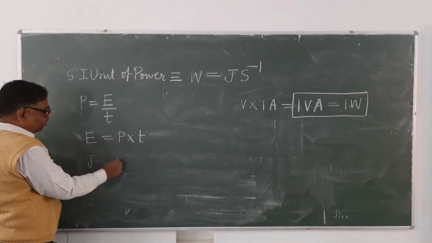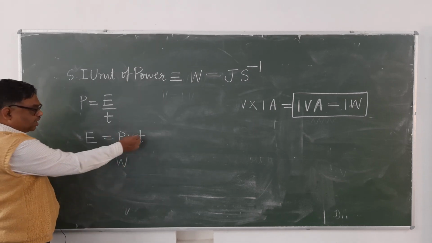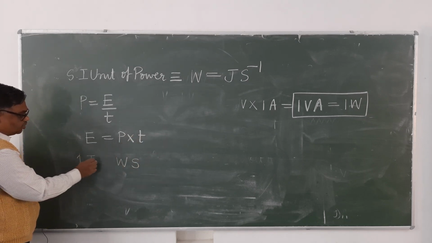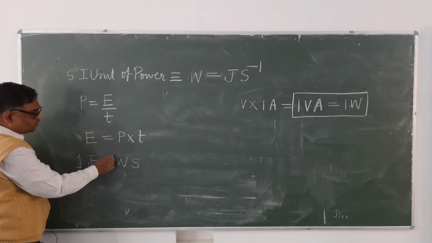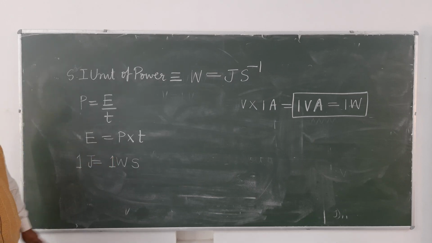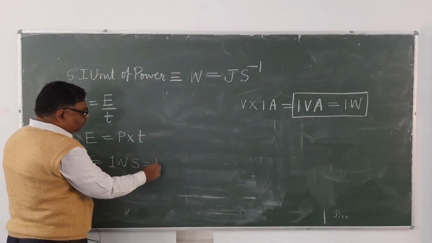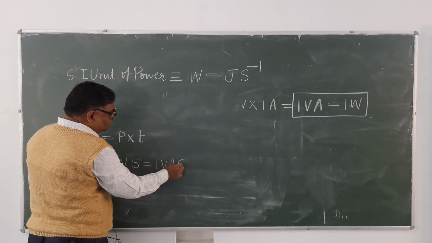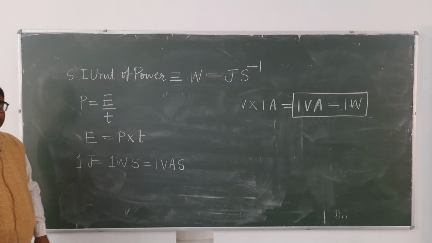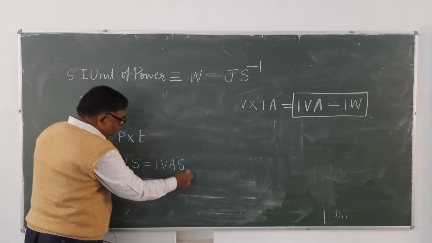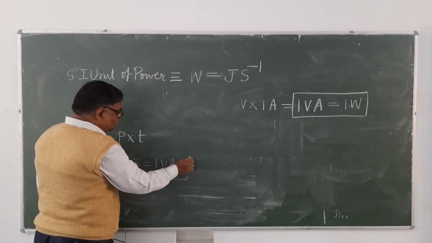SI unit of power is watt, SI unit of time is second. Means 1 joule equals 1 watt second. It's clear? Watt you can write as volt ampere, that is 1 volt ampere second. Means 1 joule equals 1 volt ampere second. It's clear?